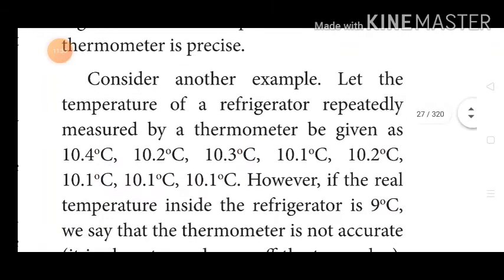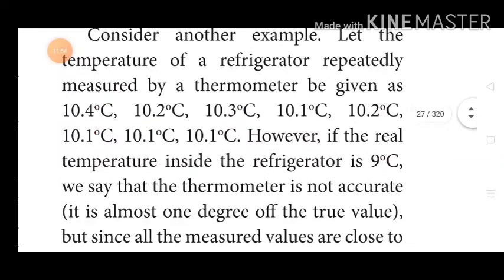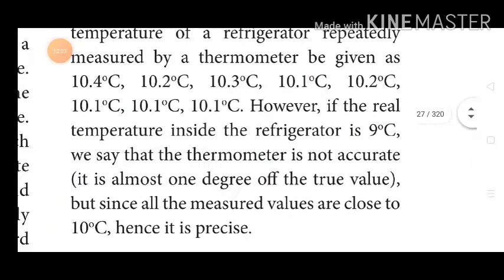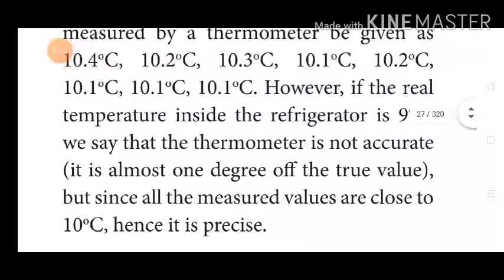Consider another example. Let the temperature of a refrigerator, repeatedly measured by a thermometer, be given as 10.4 degrees Celsius, 10.2 degrees Celsius, 10.3 degrees Celsius, 10.1 degrees Celsius, 10.2 degrees Celsius, likewise 10.1 degrees Celsius. However, if the real temperature inside the refrigerator is 9 degrees Celsius, we say the thermometer is not accurate. It is almost 1 degree off the true value. But since all the measured values are close to 10 degrees Celsius, it is precise.